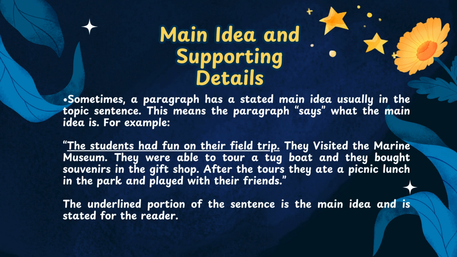Sometimes, a paragraph has a stated main idea, usually in the topic sentence. This means the paragraph says what the main idea is. For example, the students had fun on their field trip. They visited the Marine Museum. They were able to tour a tugboat and they bought souvenirs in the gift shop. After the tours, they ate a picnic lunch in the park and played with their friends. The underlined portion of the sentence is the main idea and is stated for the reader.